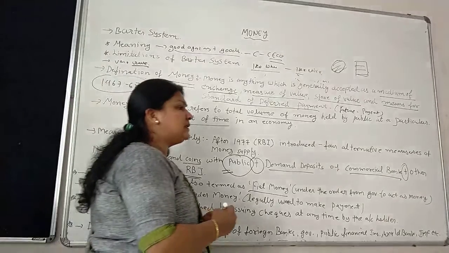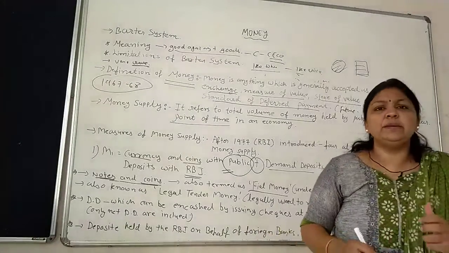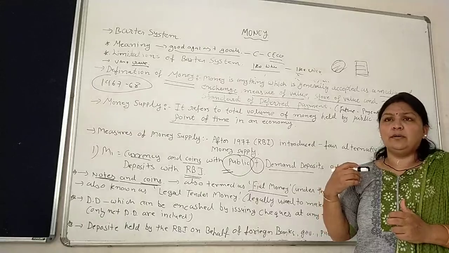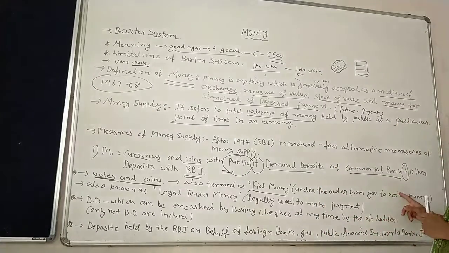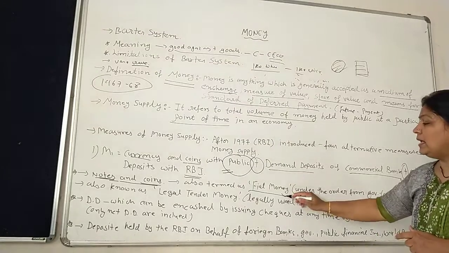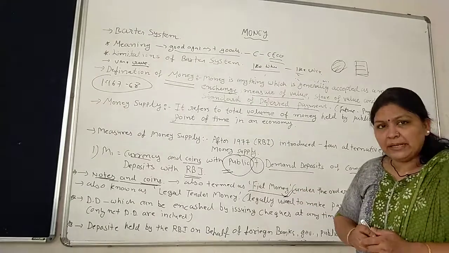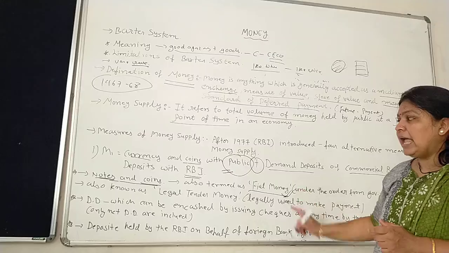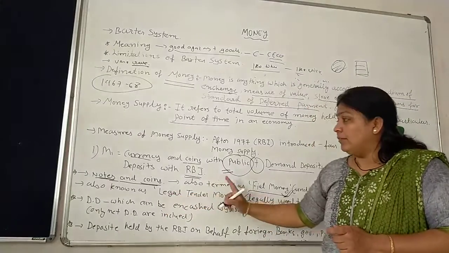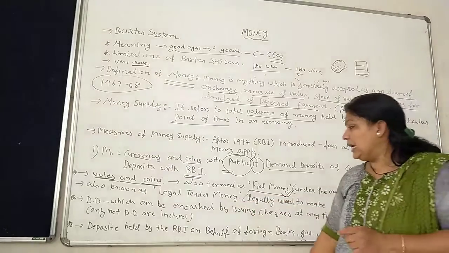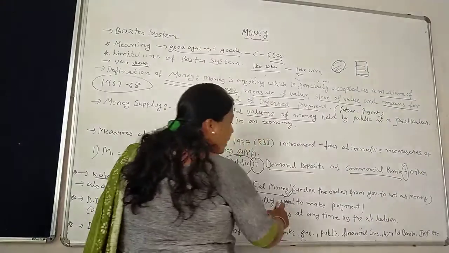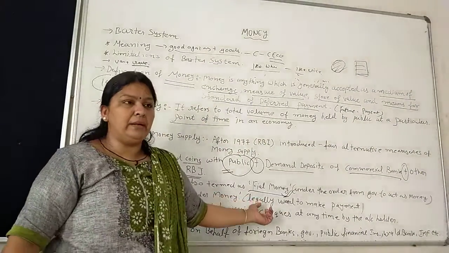Under the law, it means whatever your debt is, whatever your obligation is, that should be paid by this money. It means that is the legally approved money. That is called fiat money. That's why the other name of this money M1 is legal tender money. Legal tender money means legally used to make payment.